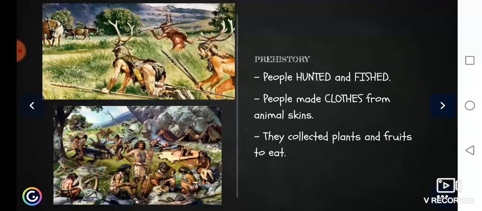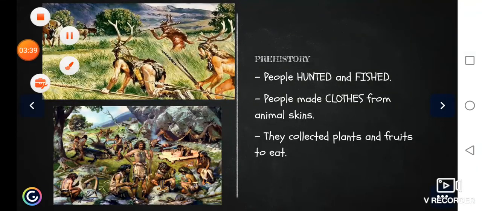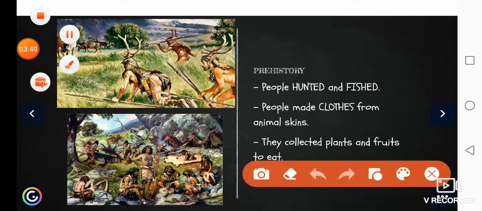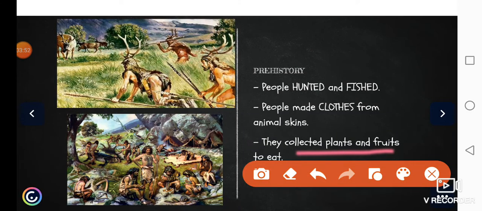What did they do? They hunted animals and fished, okay, so that they could eat the animals. They also collected plants and fruits. And as you can see with the animals, they ate them, but they also made clothes. Can you see the clothes they used? They were made of animals' skins. Okay.